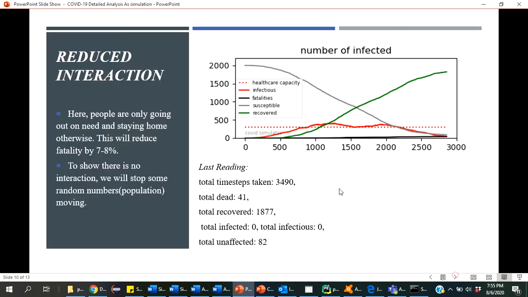Here I have stopped some of the population from moving, and then this red graph is very low compared to the other one, and the green immune is higher, and this gray shows the healthy population going down with some infected and some immune people.